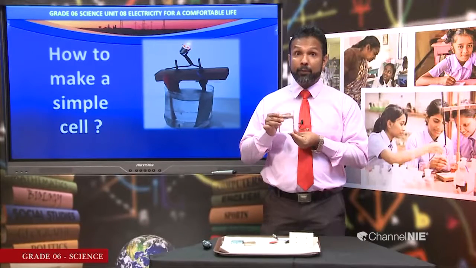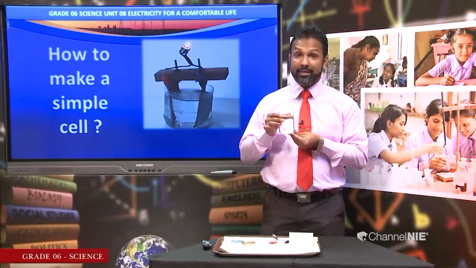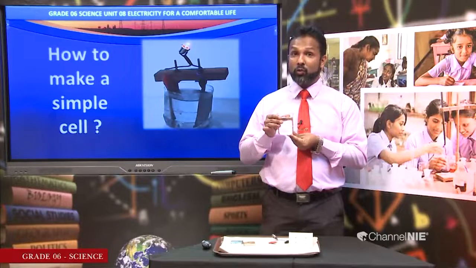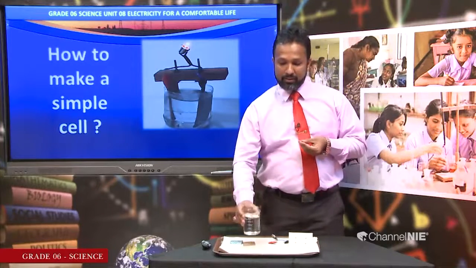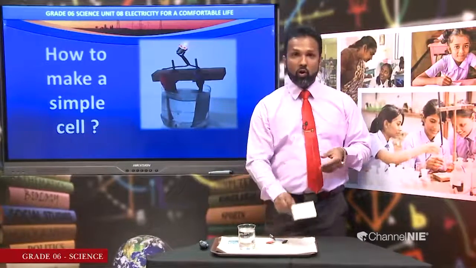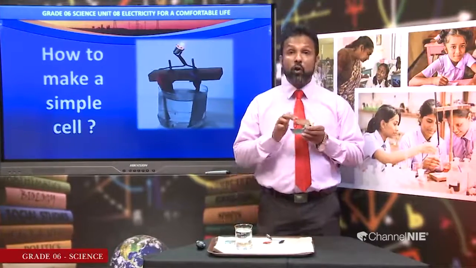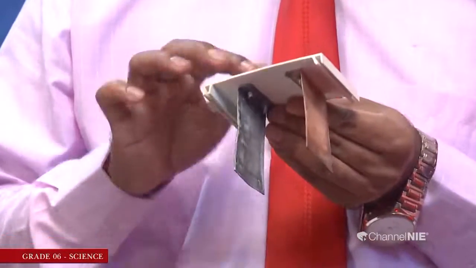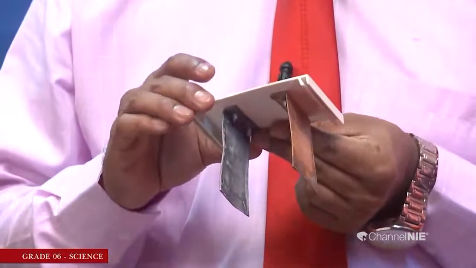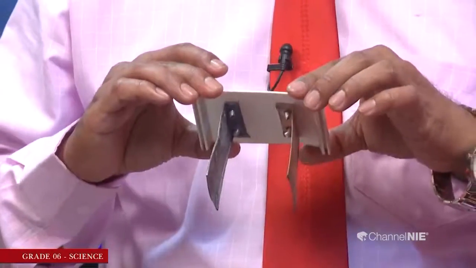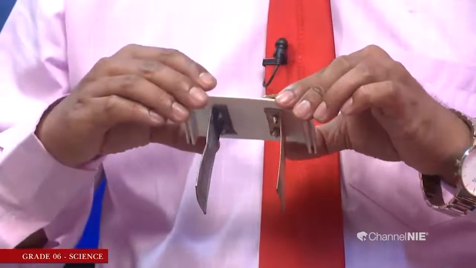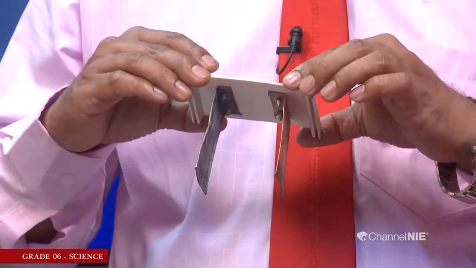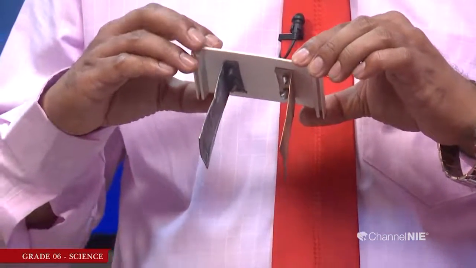This acid is highly poisonous. So when you engage in this activity, you have to work with care and you have to get the help of the teacher, right? Then I have already attached the piece of copper and piece of zinc into this sheet. Then it is easier for us to do the activity, right? Let's do the activity and let's try to find how to produce current using a simple cell.